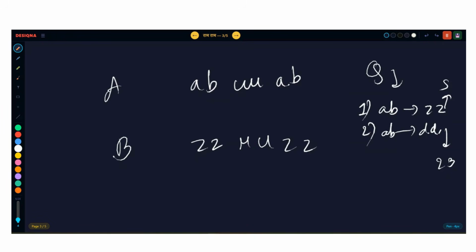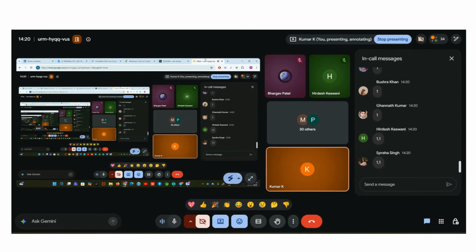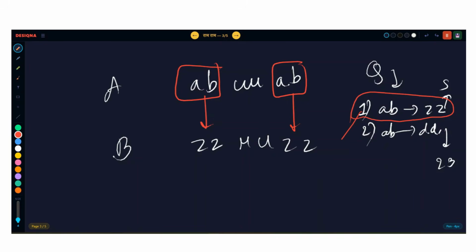So guys, please tell me which queries you will use to convert string A to string B. I know you know the answer. Obviously, this block needs to change. This non-intersecting block and this non-intersecting block, both are AB to ZZ, right? So I will use query number 1. But guys, can anyone tell me what is the difference in this test case compared to the previous test case? We are using the first query multiple times, and yes, it is allowed in the question. It is allowed to use this query again and again whenever needed.